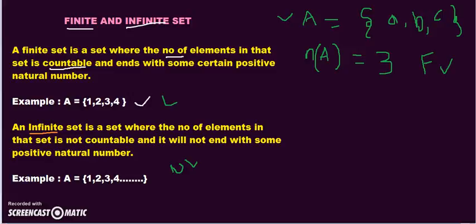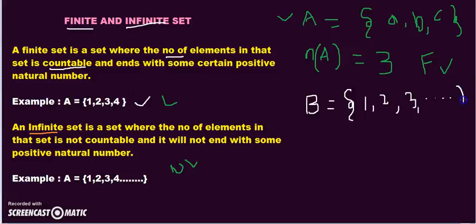Now, we will take the other example. I have a set B, which is equal to the set of all natural numbers, which is 1, 2 and 3 and so on.